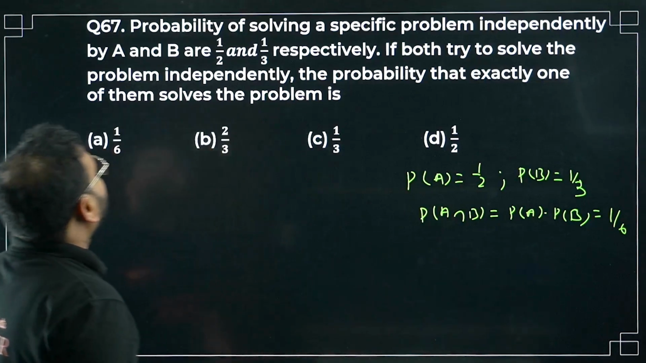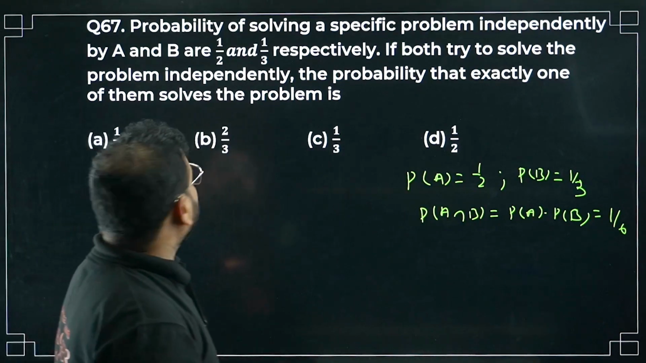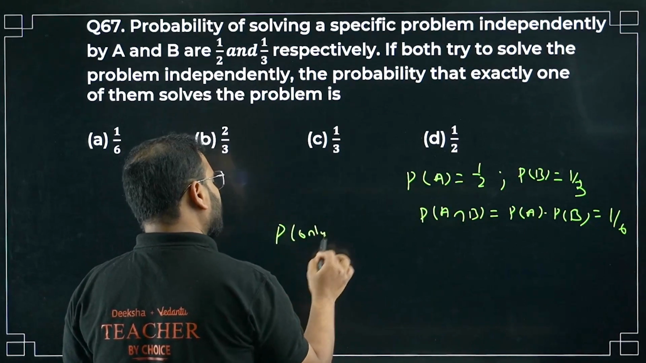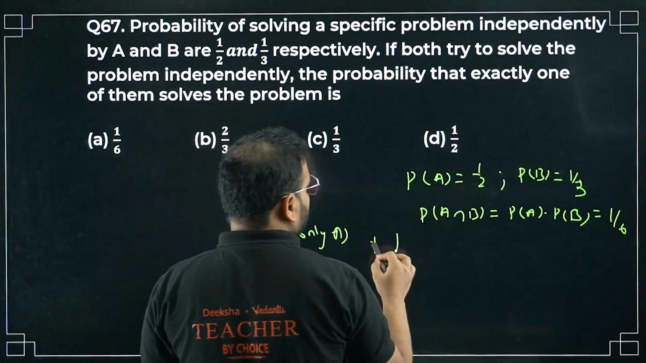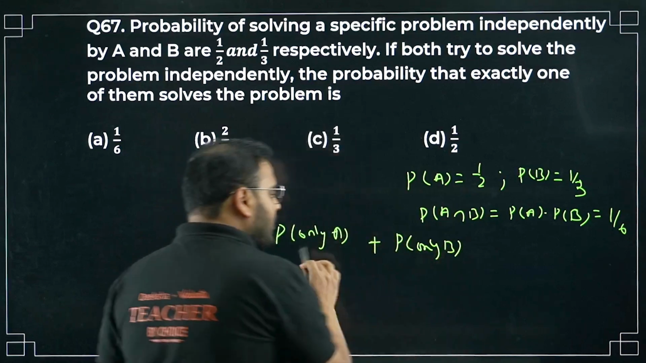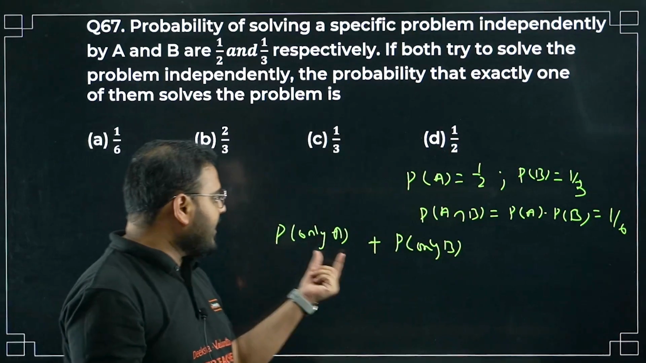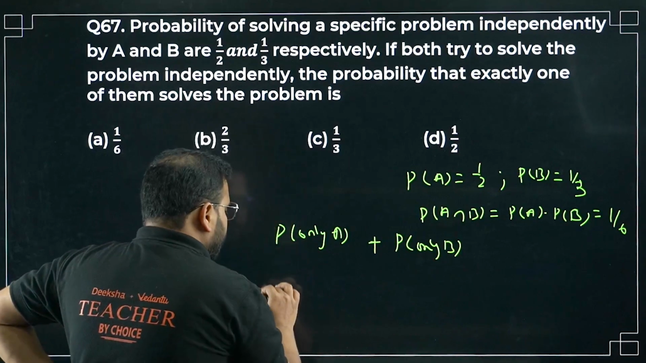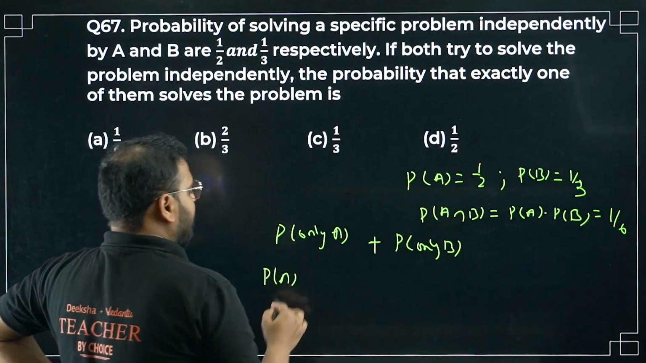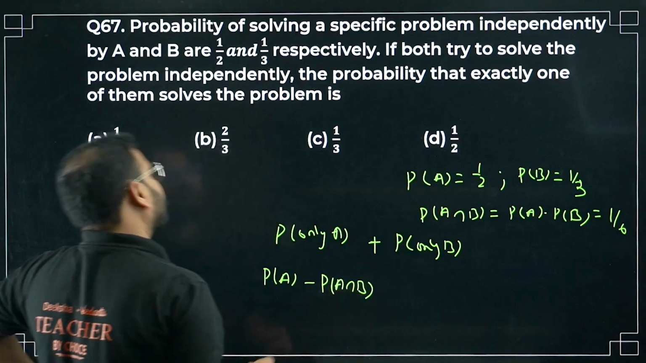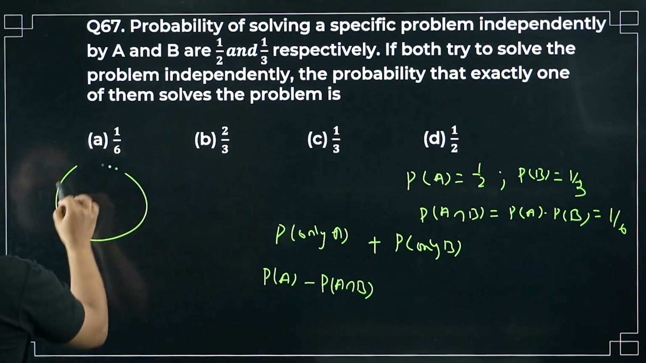What are they asking? Probability that exactly one of them solves the problem. So it means the probability that only A solves or only B solves. Only A plus only B. What is only A? P of A minus P of A intersection B.